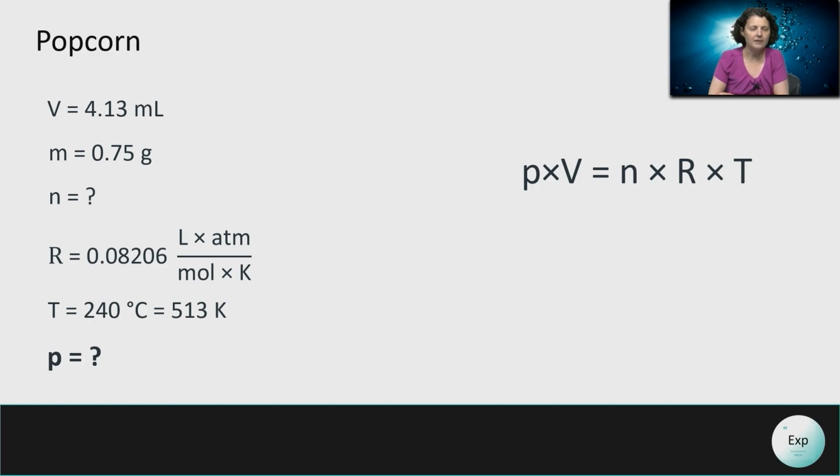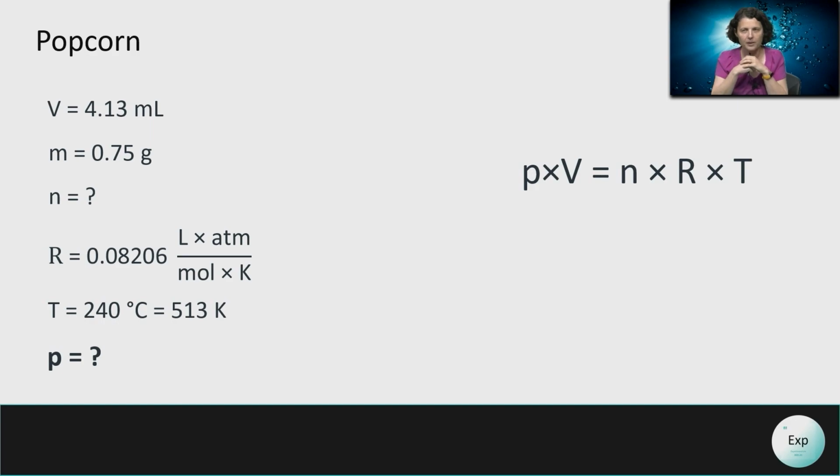So first we had the mass of the Erlenmeyer flask and the mass of the popcorn kernels and the mass of the oil that was added. And at the end of the experiment, we had the mass of the Erlenmeyer with the mass of leftover popcorn and the mass of potentially oil residue. The difference in the two masses was the mass of the water that was evaporated. And this is what we're using here for the mass of the gas. In this case, our gas is the water vapor.